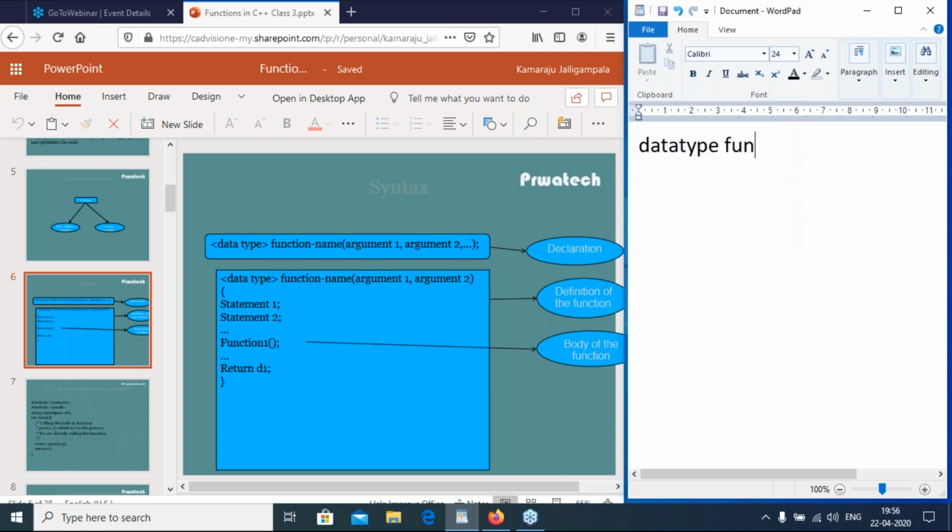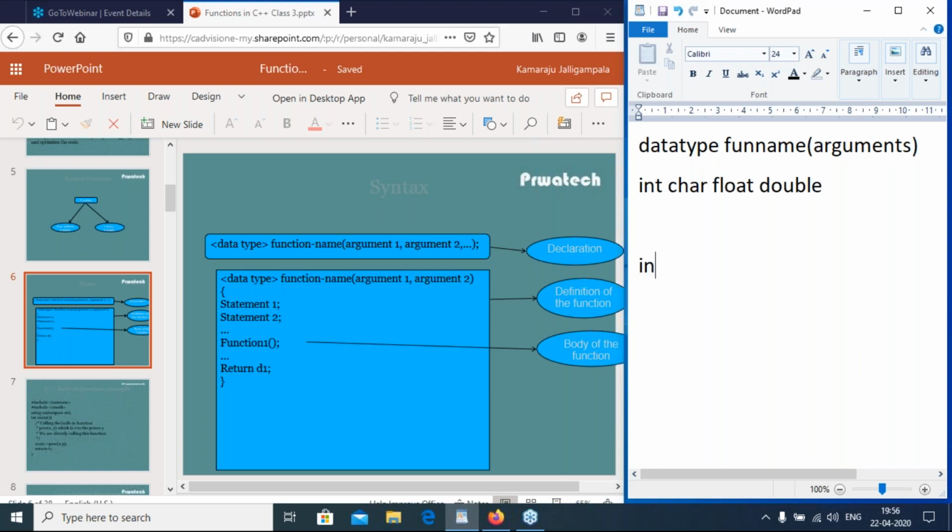Data type, function name, arguments. Here fun name is the function name, having some parameters and a return data type. This data type is either integer, char, float or double, or any user defined data type: struct, enum, array, pointer. So data type is anything. Fun name is the function name, followed by arguments.